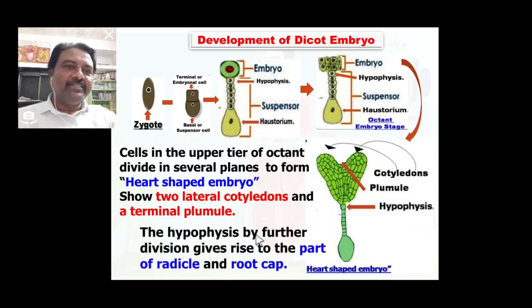The hypophysis by further division gives rise to part of radicle and a root cap. This is the hypophysis portion.